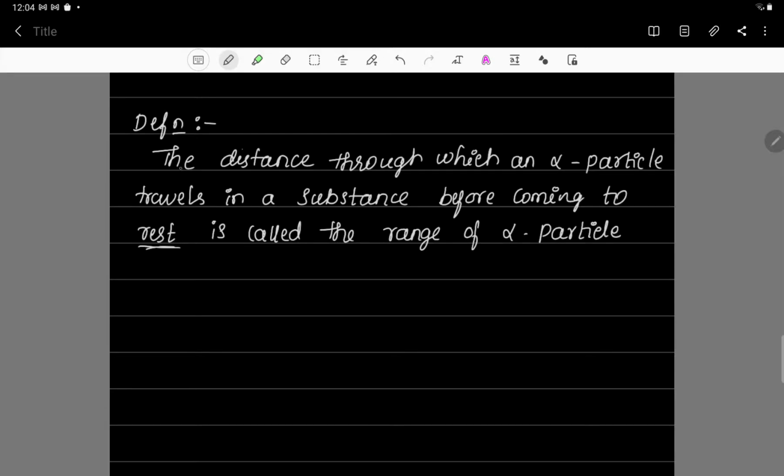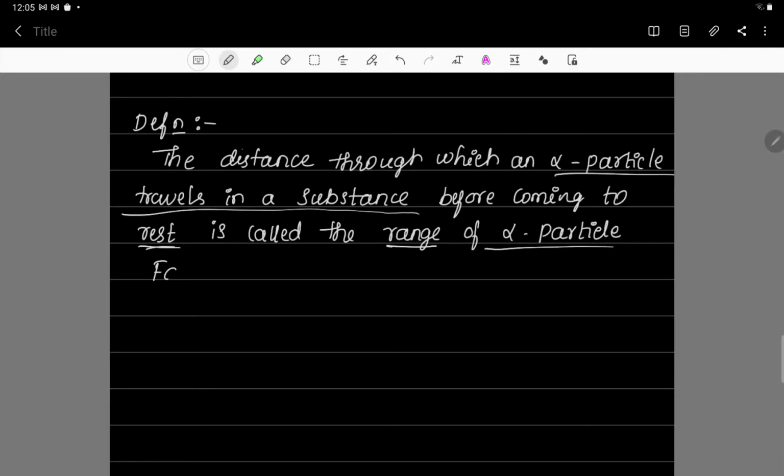Until then there will be motion of the alpha particle inside the gas. So the distance through which the alpha particle travels inside the substance, inside the gas, before coming to rest, that we call the range of alpha particle, and this is a very important definition from the point of view of the exam.